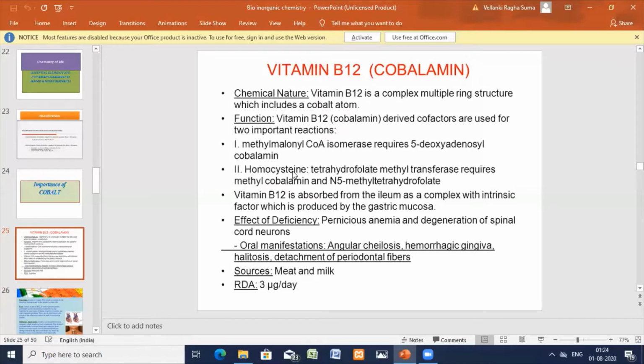So though cobalt is a micro element, it plays an important role.